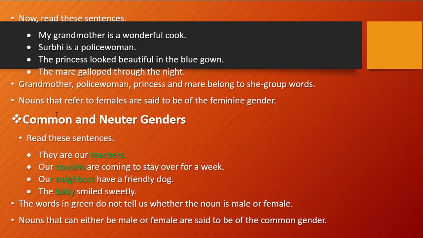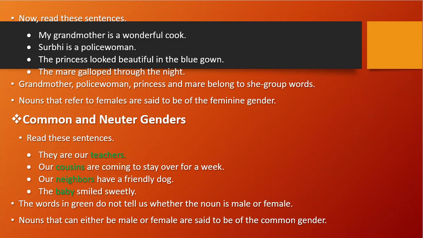So read these sentences here also. You read the sentences. They are our teachers. Our cousins are coming to stay over for a week. Our neighbors have a friendly dog, and the baby smiled sweetly, right?